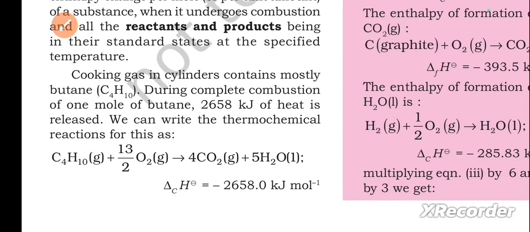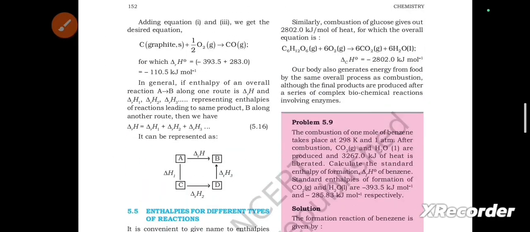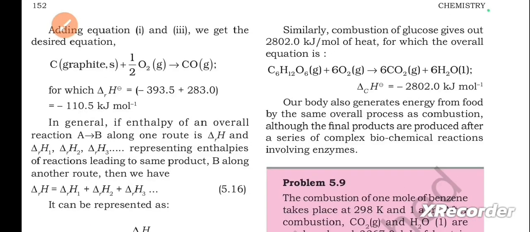Cooking gas in cylinders contains mostly butane, C4H10. During complete combustion of 1 mole of butane, 2658 kilojoules of heat is released. We can write the thermochemical reaction for this as shown, you can check it out. Similarly, combustion of glucose gives out 2802 kilojoules per mole of heat, for which the overall equation is shown. Our body also generates energy from food by the same overall process as combustion, although the final products are produced after a series of complex biochemical reactions involving enzymes.